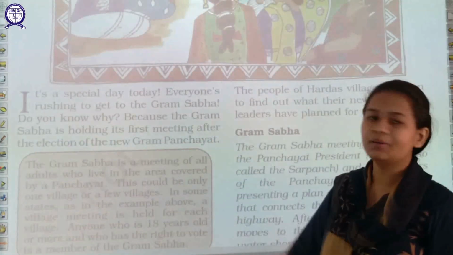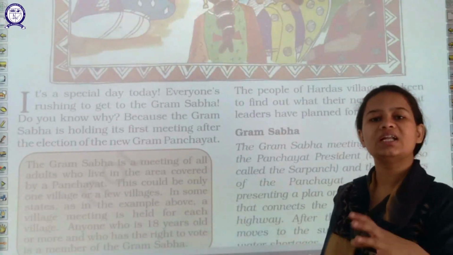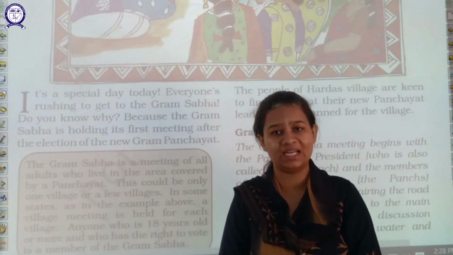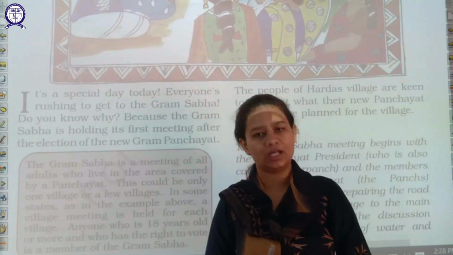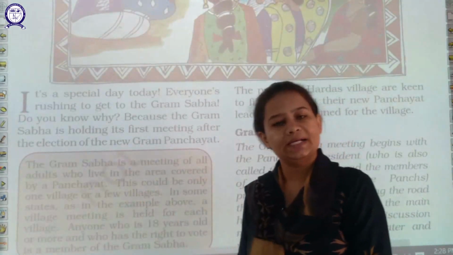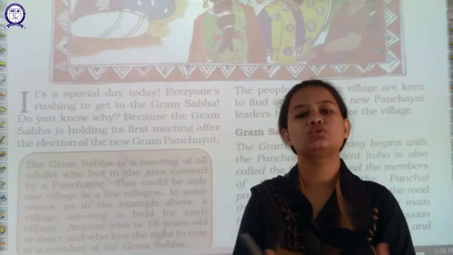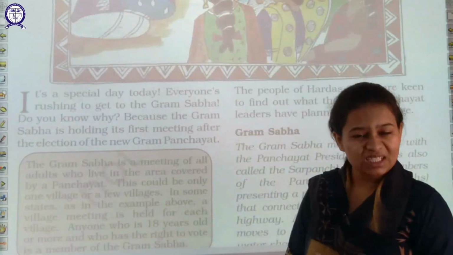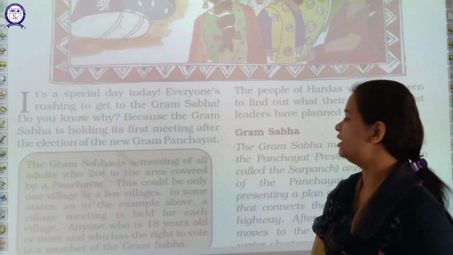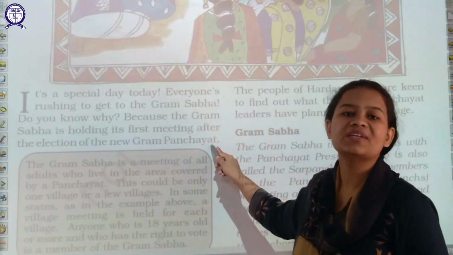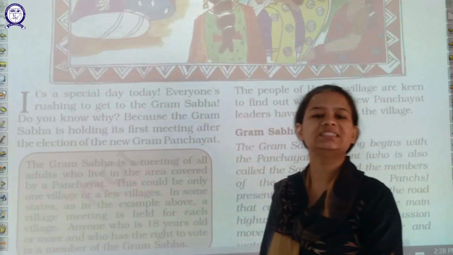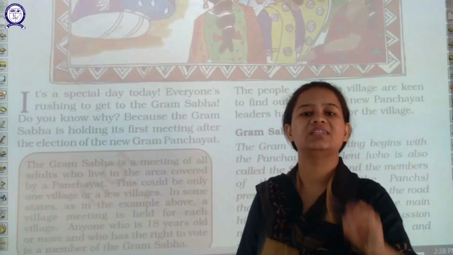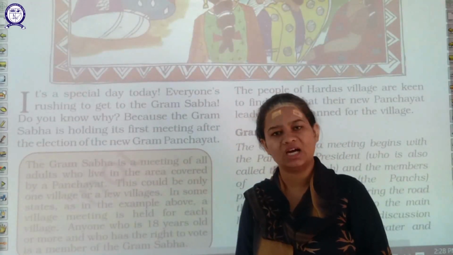A place like the Chopal, which used to be found in villages, where the sarpanch, the head of the village, the other panches and the villagers used to gather together to take a decision over a particular issue. That Gram meeting is also known as Gram Panchayat, where all the decisions are taken by the sarpanch and the panches, or members, for the welfare of the villagers.